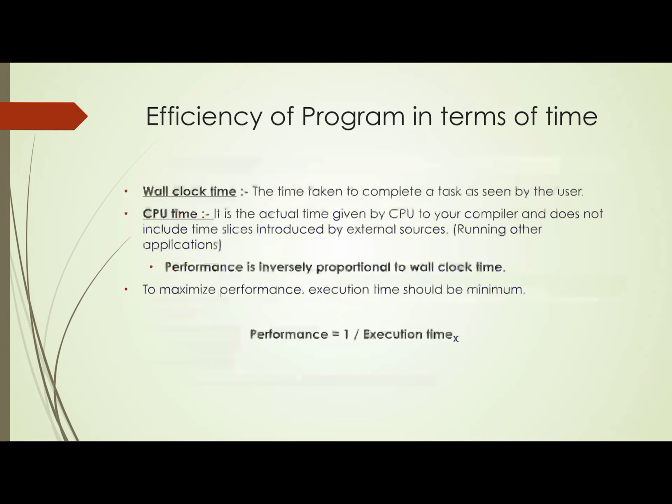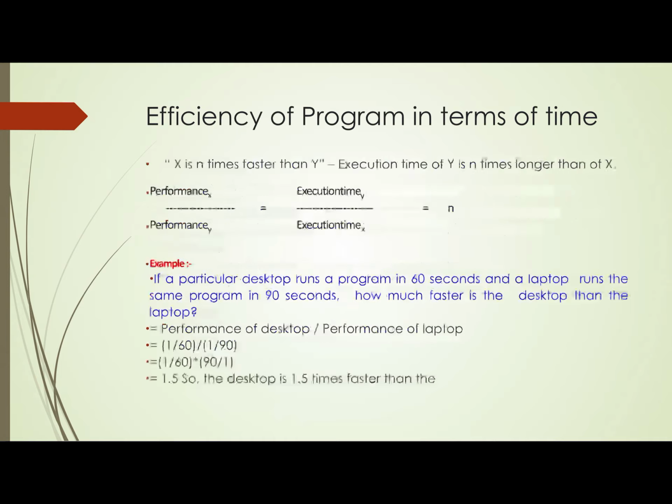Why 1 upon 60? In the previous slide, performance equals 1 upon execution time.